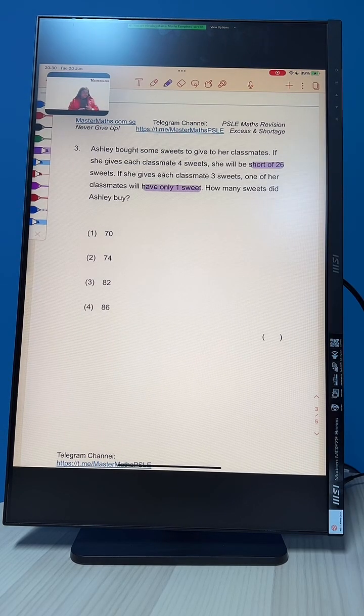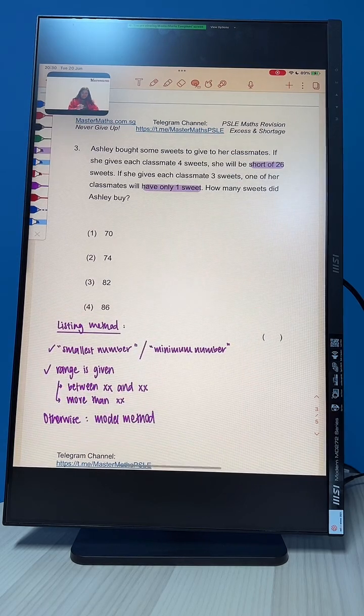For the rest of us, do you think we should use the model method or the listing method? What do you think? Model or listing? I'll give you another hint, it's the same thing I have written here just now. If we see these keywords, we use listing. If we don't see these keywords, we use model. What do you think?